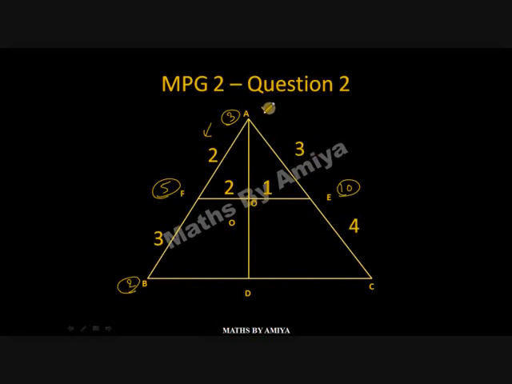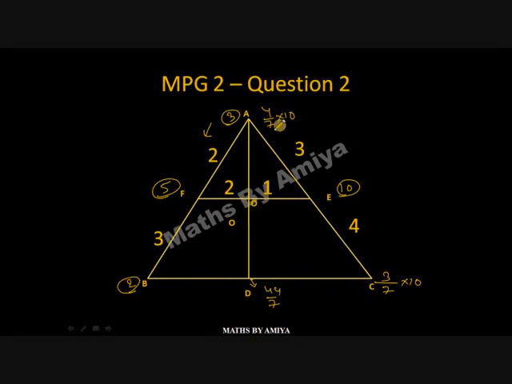7. So this should be 4 out of 7 into 10, and this should be 3 out of 7 into 10. Since this should have been 7, we get all the values. Now we need the weight at D. 30 by 7 plus 4 is 44 by 7.